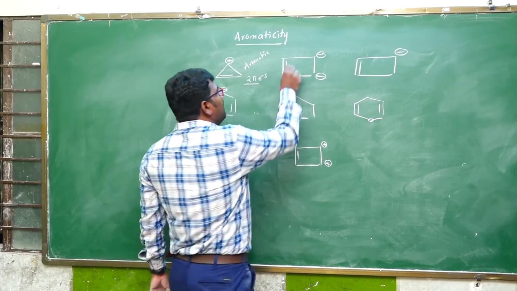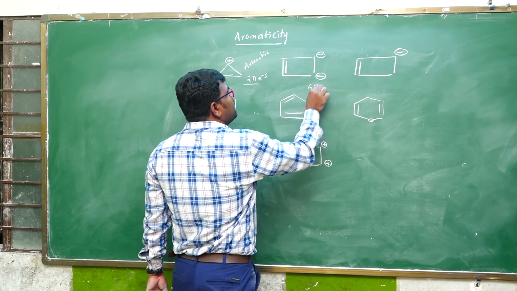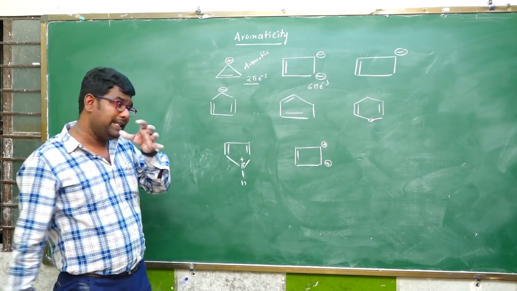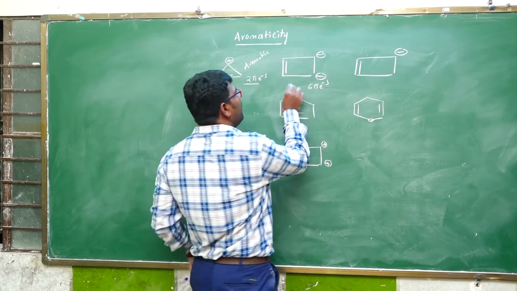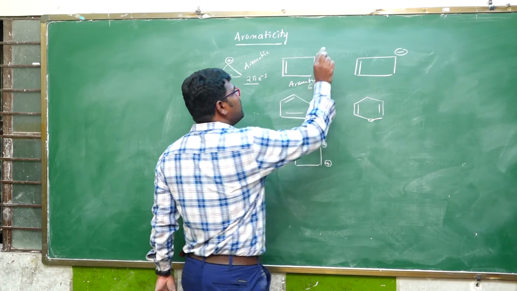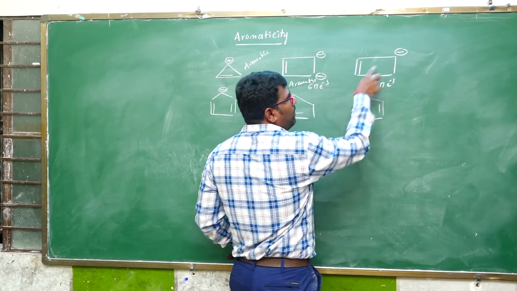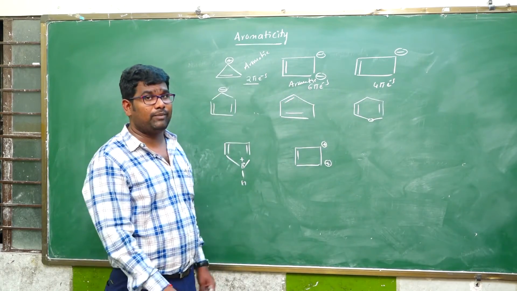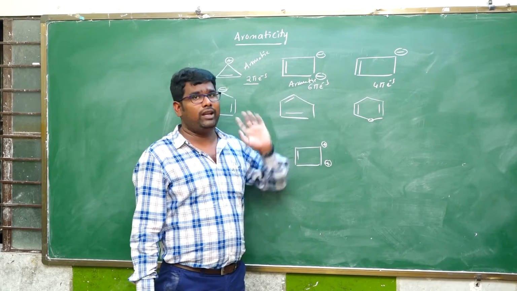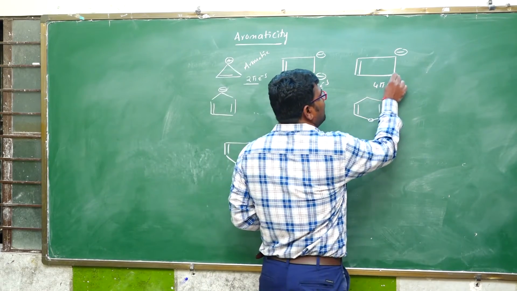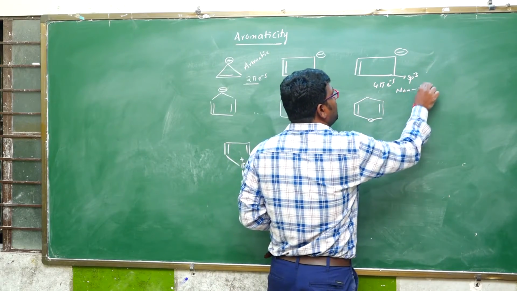And next, the second one. Here one double bond and a negative charge, total how many electron system? 6 pi electron system. A 6 pi electron system means it obeys Huckel rule. Complete conjugation, cyclic, planar. Therefore it is also an aromatic compound. And next, 4 pi electron system because of one double bond and one negative charge. Is it aromatic or anti-aromatic? Anti-aromatic. It obeys the 4n pi system. But observe this carbon is sp3. Therefore, it is non-aromatic.